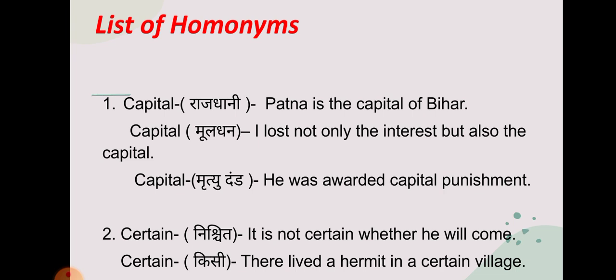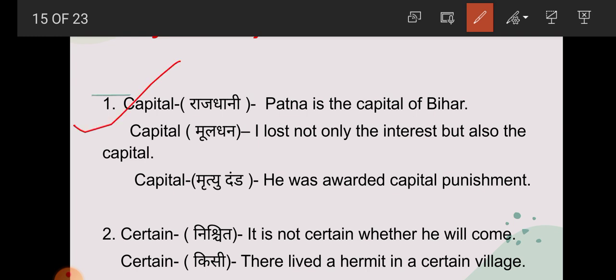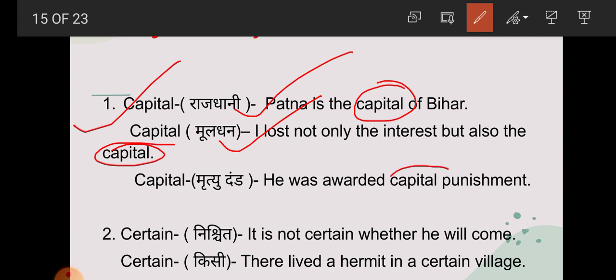Students, here is the list of homonyms. Come on, let's read one by one. Number 1, capital. Student, what is the meaning of capital? With the help of examples, let it be clear. Patna is the capital of Bihar. So here capital means Rajdhani. Next example: I lost not only the interest but also the capital. So here capital means Mooldhan. Now next one: he was awarded capital punishment. Here capital means Mrityu Dand.